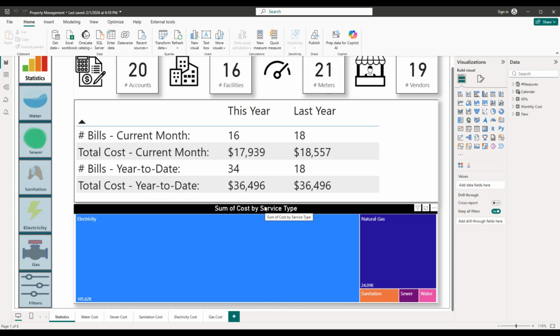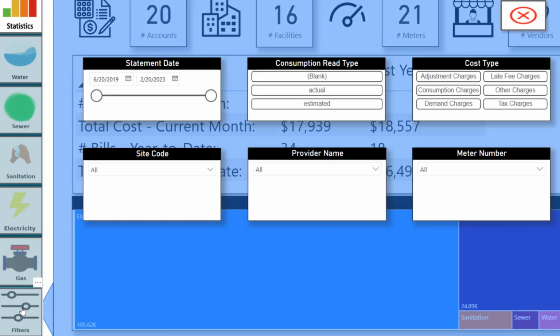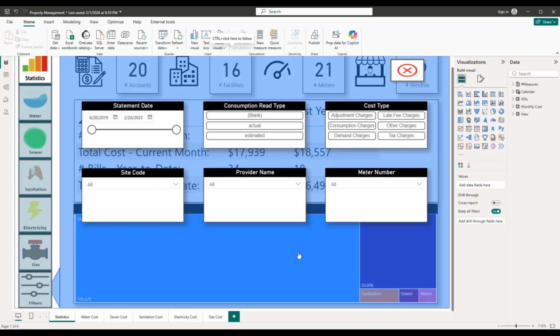To keep the screen clean, filters are placed in a pop-up panel. Users can quickly filter by date, vendor, cost type, and meter. This keeps the dashboard simple while still allowing deep analysis when needed.